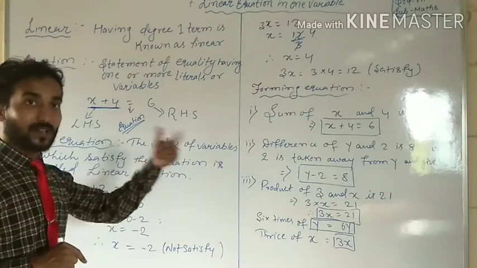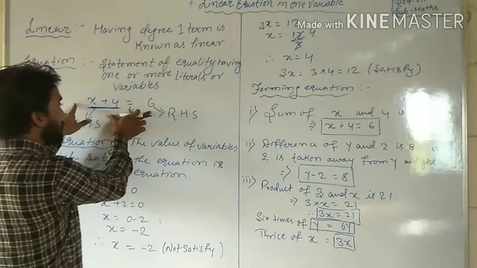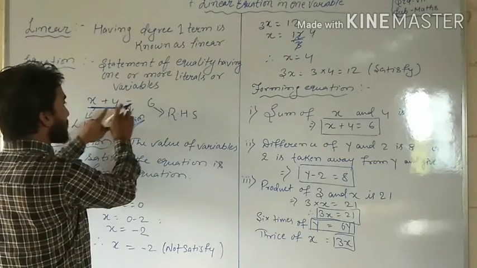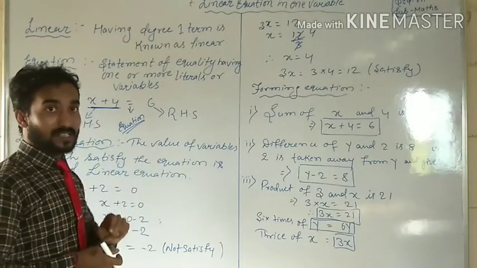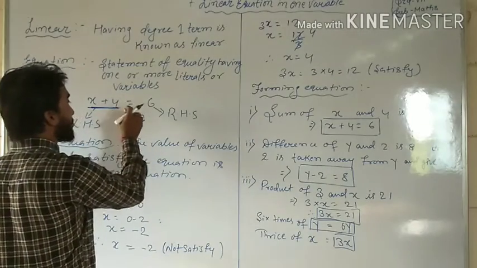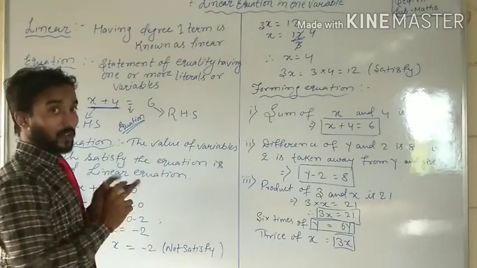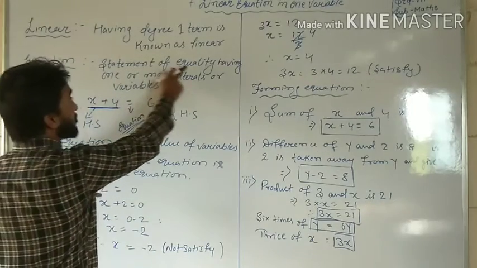x plus 4 is equal to 6. Now this expression becomes x plus 4 is equal to 6. It means it now has two parts, separated by the equal to sign. And we have already discussed a statement of equality.